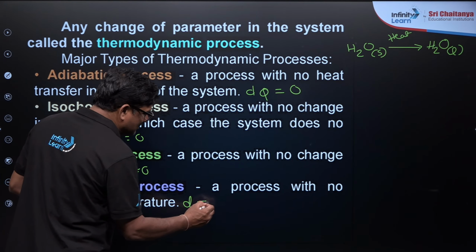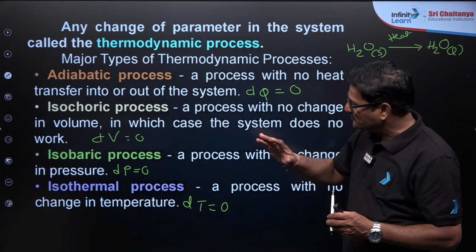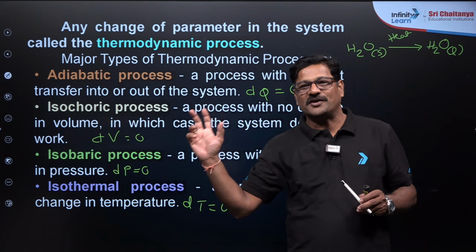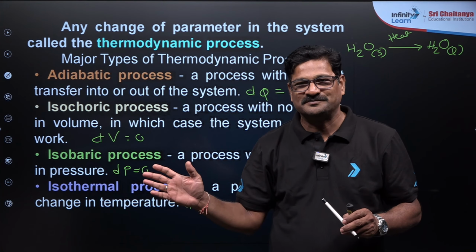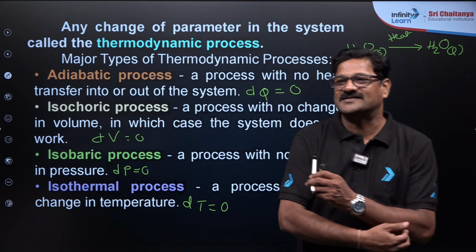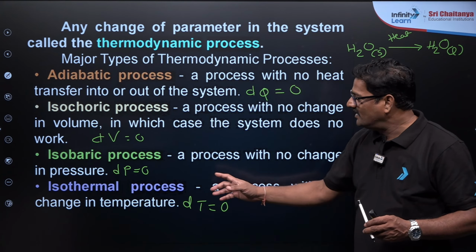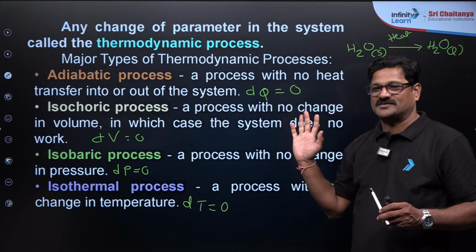And you can say isothermal process, so dT is equal to 0. What makes the difference between the adiabatic process and isothermal process? I want to hear from you, my dear students, please. Anything? You just tell me. So Zimzam, Ravi, what's the difference between isothermal process and adiabatic process?